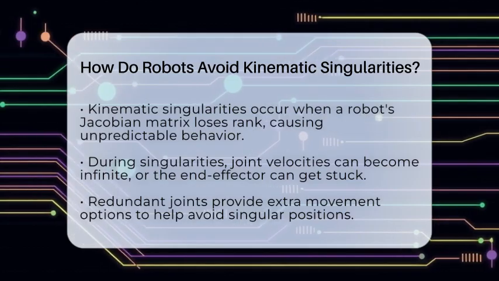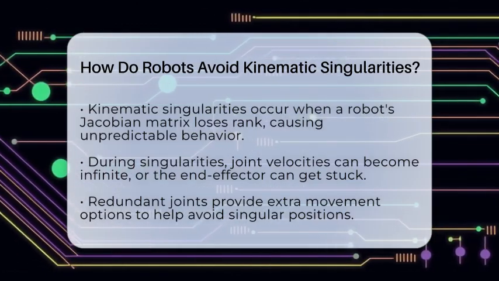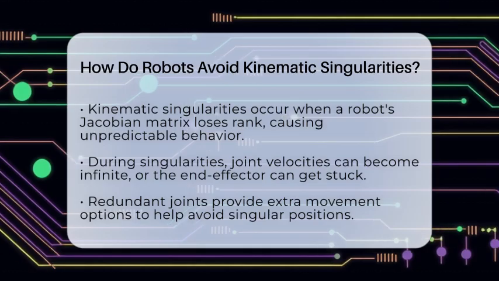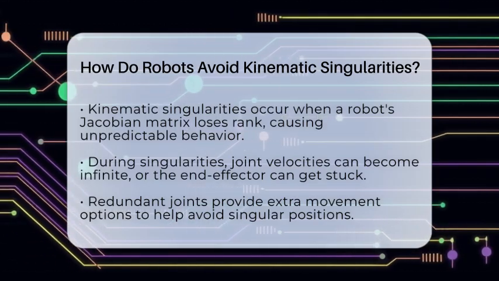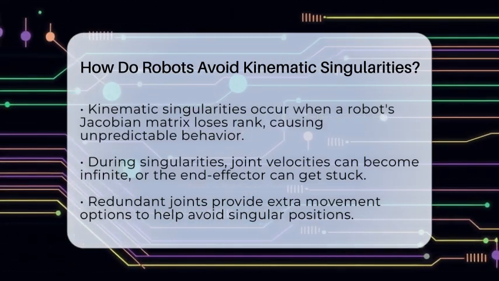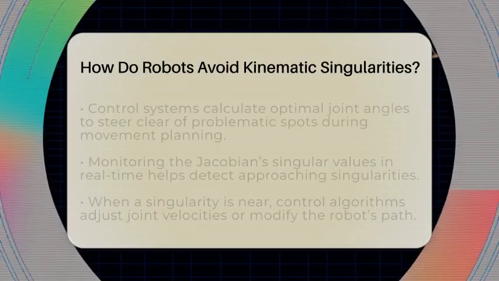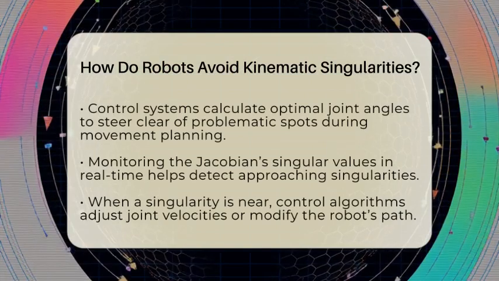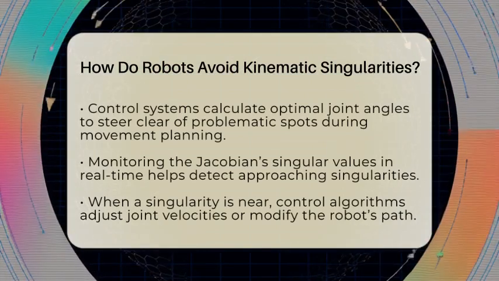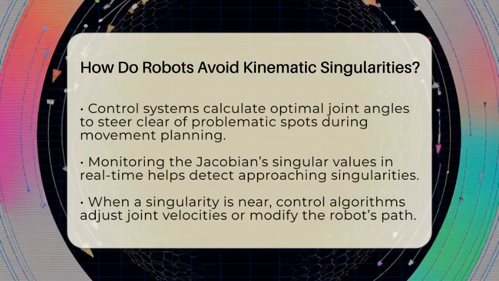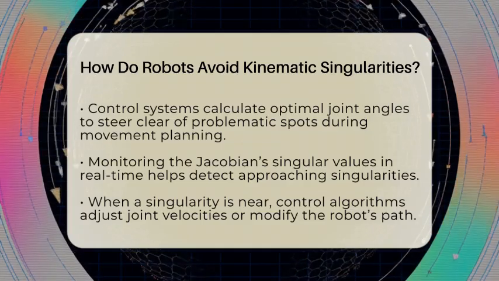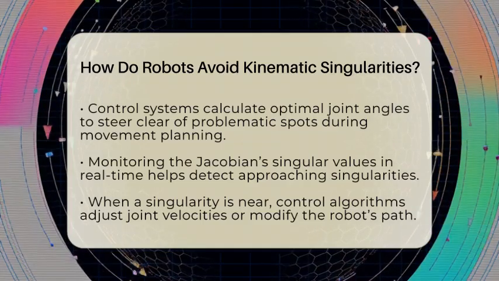One way robots steer clear of these trouble spots is by using extra joints, called redundant joints. These extra joints give the robot more options to reach a target without hitting a singularity. When planning movements, the control system calculates the best joint angles that keep the robot away from these problematic positions. It looks at the Jacobian singular values, numbers that tell us how close we are to singularity, and adjusts the joint angles to stay safe.